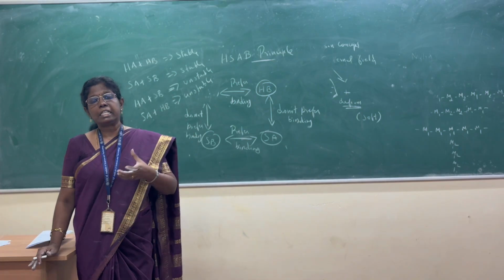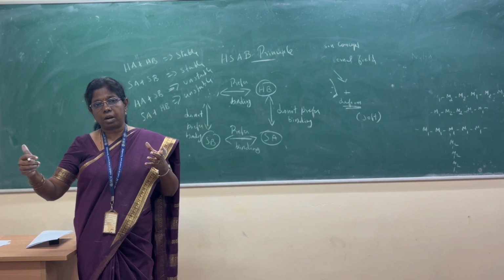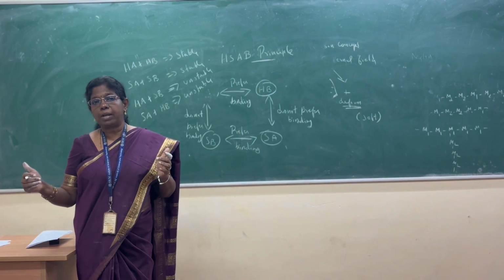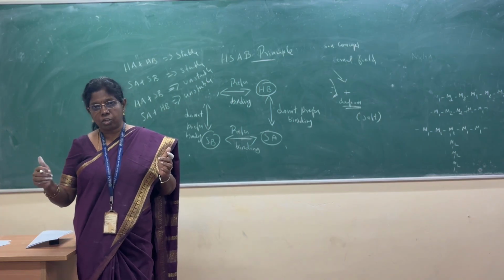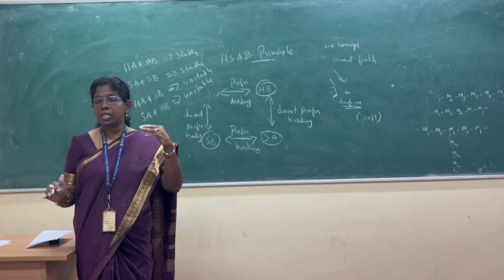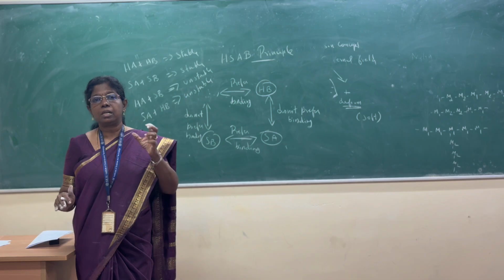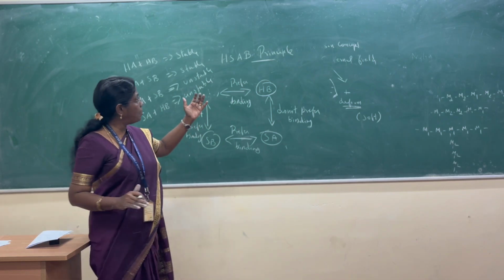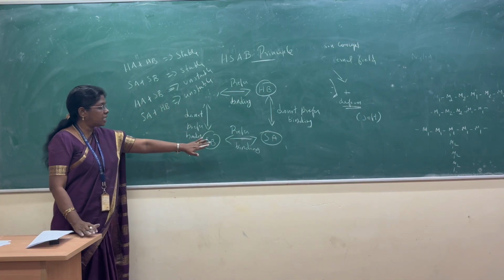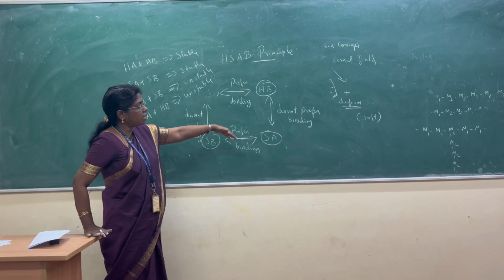On applying an external electric field, the negative ion is pulled towards the positive ion, so attraction takes place and deformation occurs. That is polarization. This is the basic concept and principle of HSAB: HA prefers binding with HB, SA prefers binding with SB, not hard with soft or soft with hard.